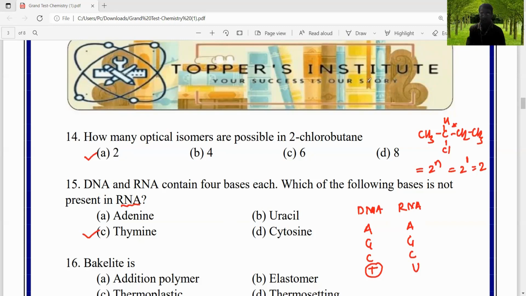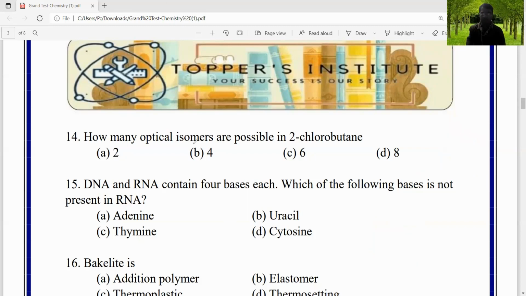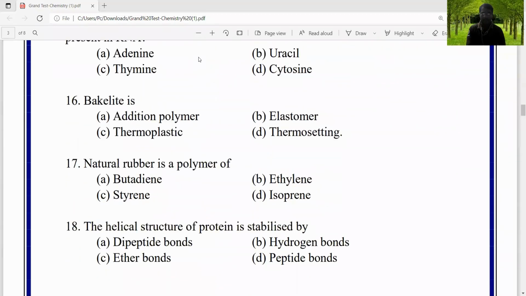The next question is question number 16. Bakelite. We know that bakelite is a polymer of phenol and formaldehyde. Phenol, we know, is benzene with an OH group.